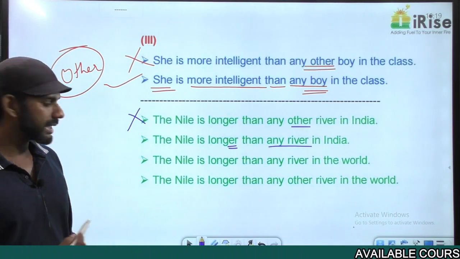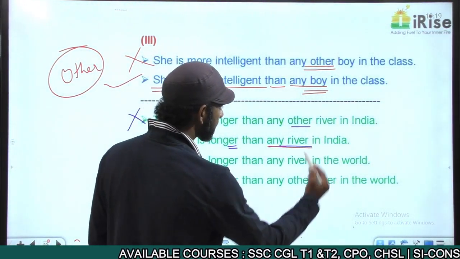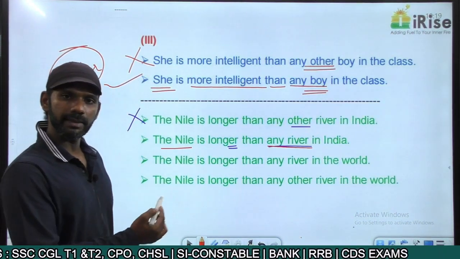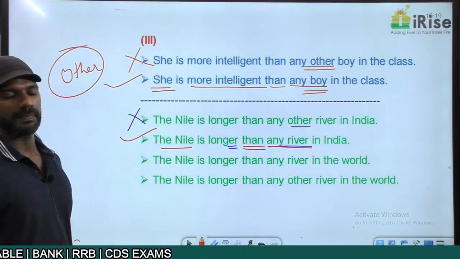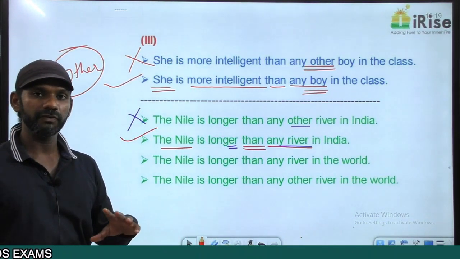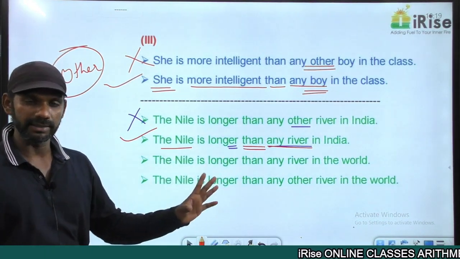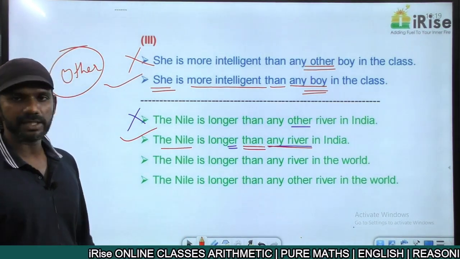The two entities getting compared here are the Nile and any river in India. Longer is a comparative degree adjective followed by "than", grammatically correct. This idea cannot be framed in the superlative degree form because in the comparative degree we don't have "other". But this sentence is grammatically correct. It makes sense.